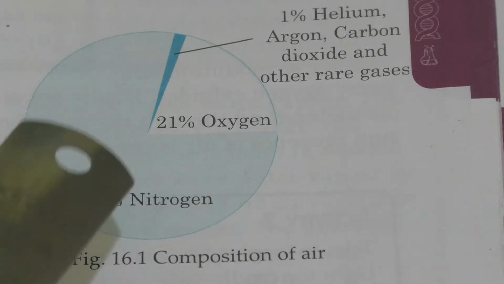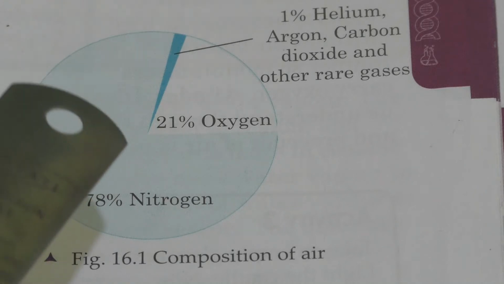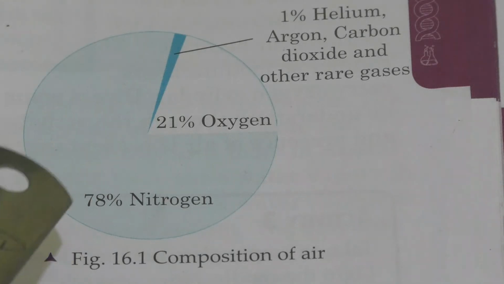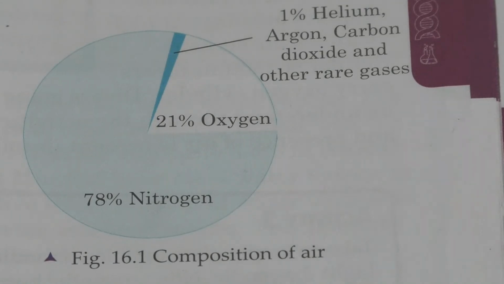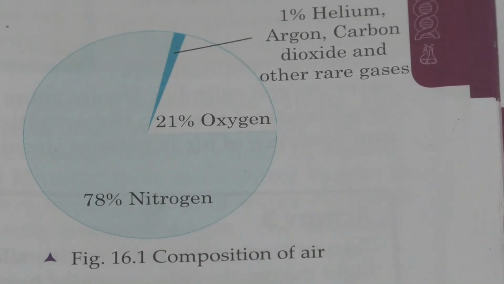All these things make up the 1%. So, all these things are present in the air. Clear? However, their percentage in air varies from one place to another and from time to time. So, we are going to learn about each and everything in detail.